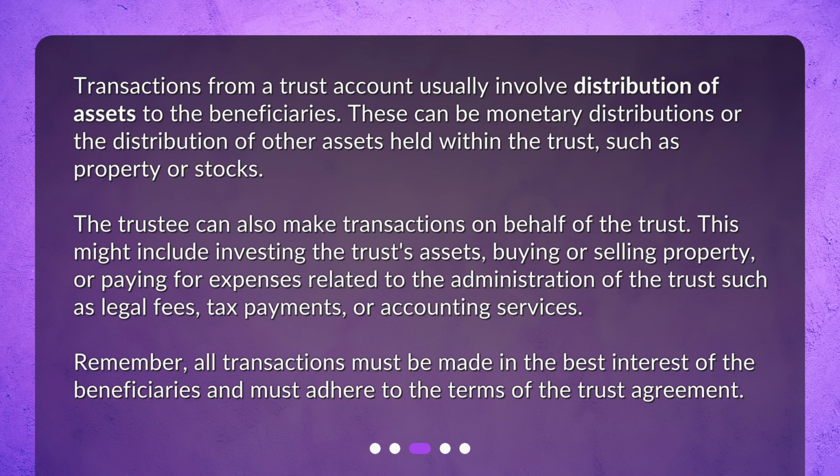The trustee can also make transactions on behalf of the trust. This might include investing the trust's assets, buying or selling property, or paying for expenses related to the administration of the trust such as legal fees, tax payments, or accounting services. Remember, all transactions must be made in the best interest of the beneficiaries and must adhere to the terms of the trust agreement.